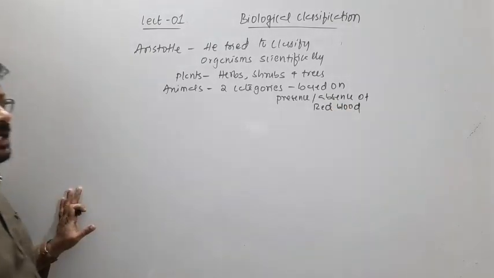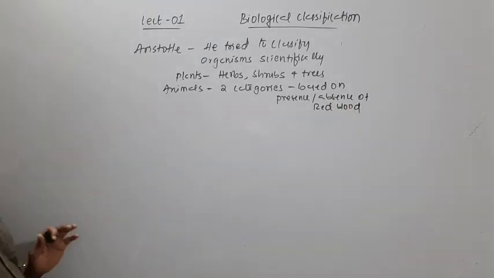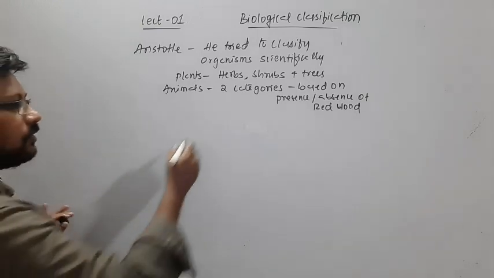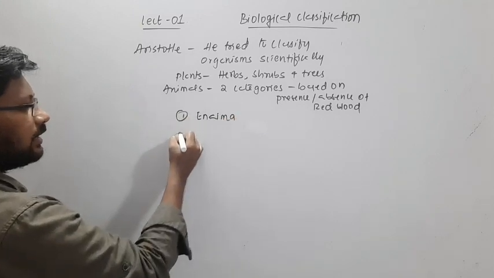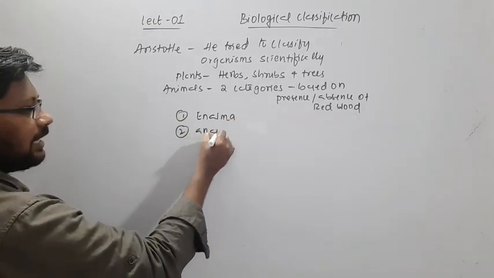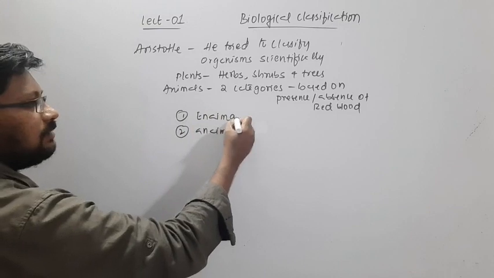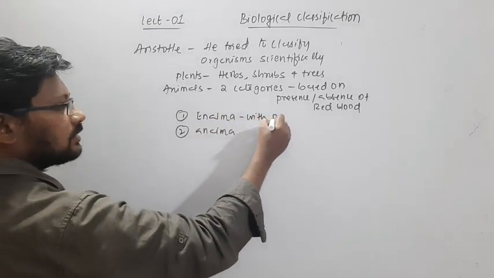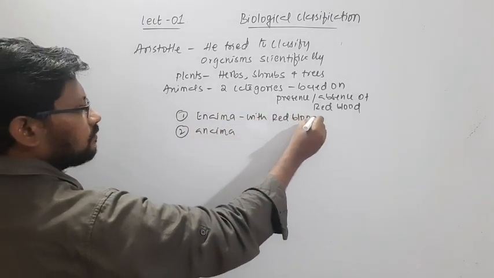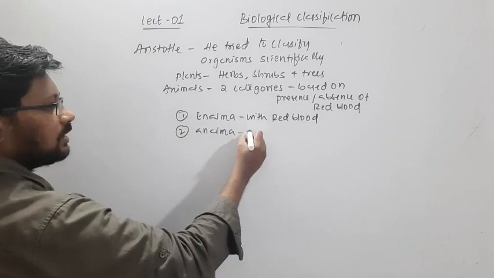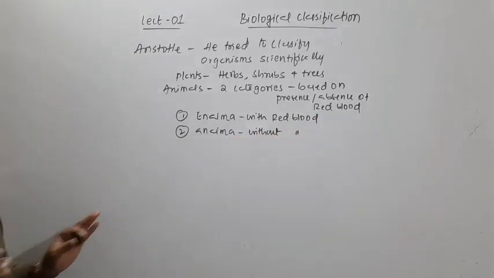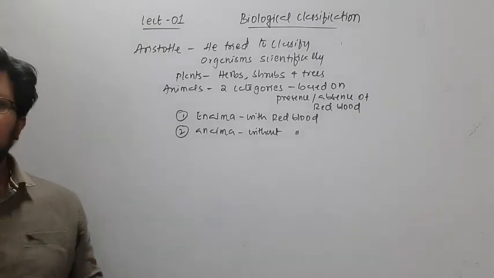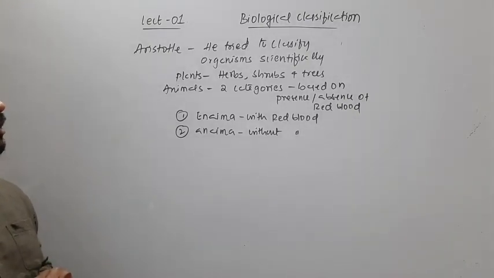So he classified the animals into two categories, and he named them Enaima and Anaima. Enaima are with red blood, whereas Anaima are without red blood. So this is how Aristotle first tried to classify the organisms.